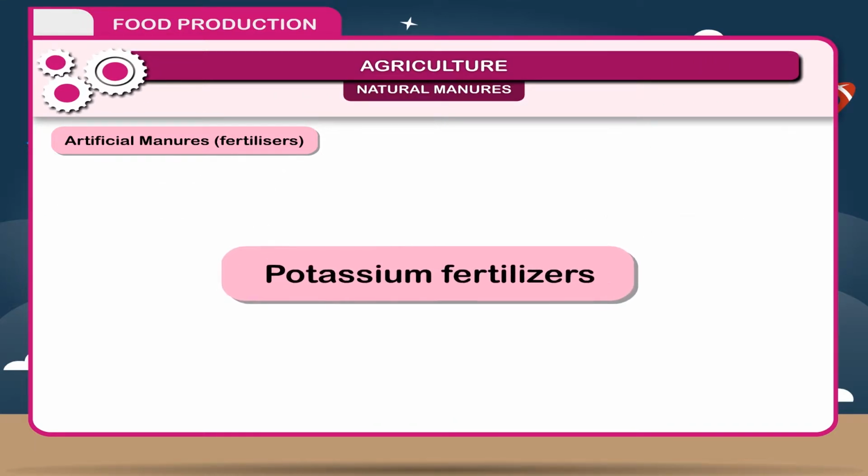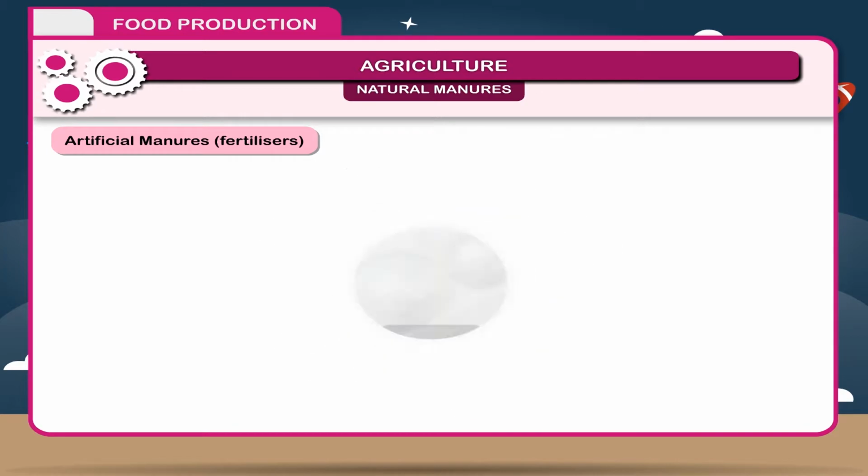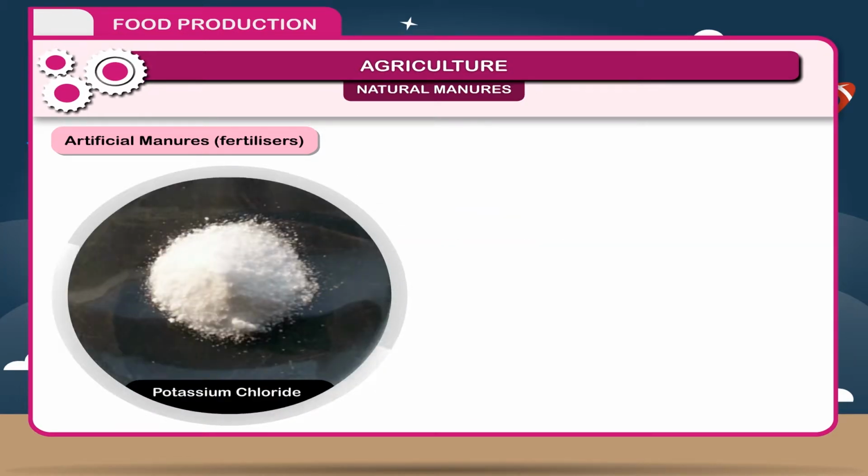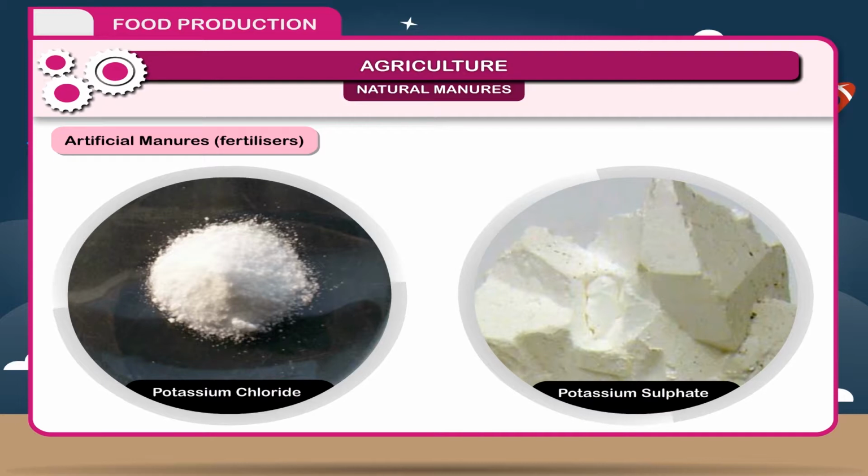3. Potassium fertilizers. They contain more potassium. Example: potassium chloride, potassium sulfate, etc.